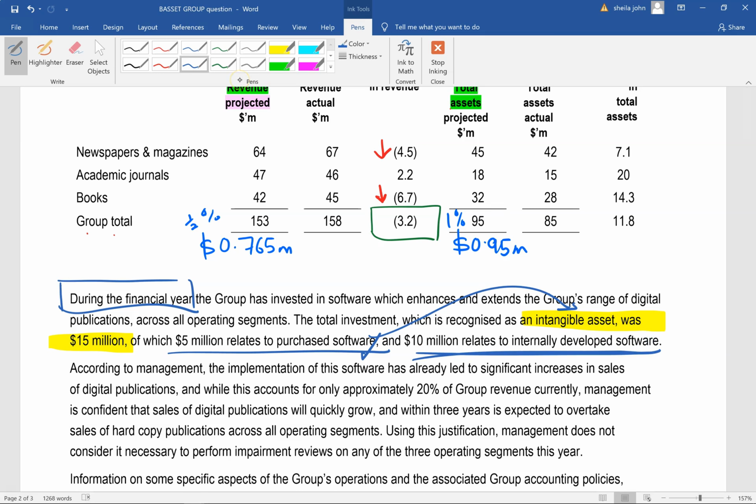So let's read this part again. It says that during the financial year, the group has invested in software. Invested how much? This word invested is actually the same as the word spend. So they have spent 5 million relating to purchased software, and they have spent 10 million developing internally developed software.